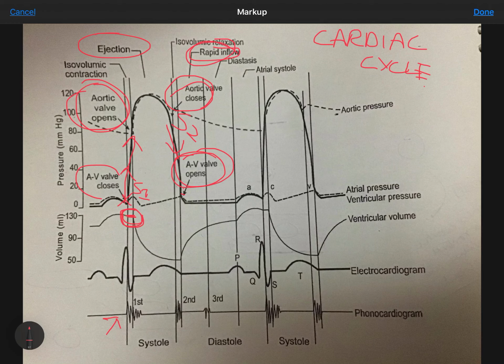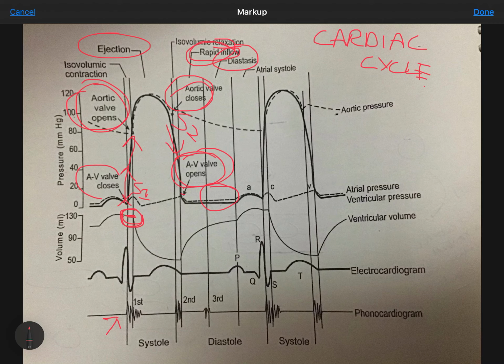Following the rapid filling phase, the AV gradient diminishes markedly, the filling slows and actually may come to a halt. The period where blood trickles down into the ventricle is called diastasis, and this is this period.